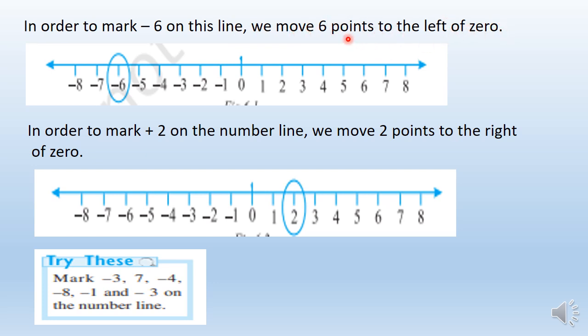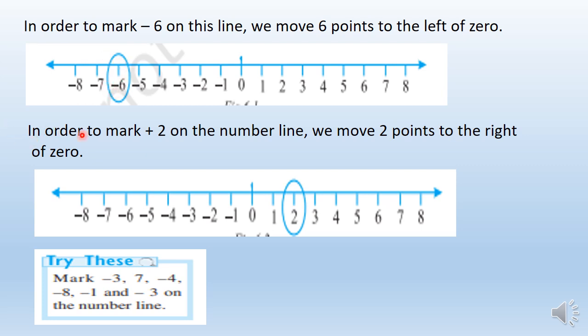Why are we moving 6 points to the left of 0? As I told you, if the numbers are negative, then we have to move to the left of 0. So we start from 0 and go 1, 2, 3, 4, 5 and 6 steps. How many steps? 6 steps to the left of 0 to mark the number -6 on the number line. Clear?